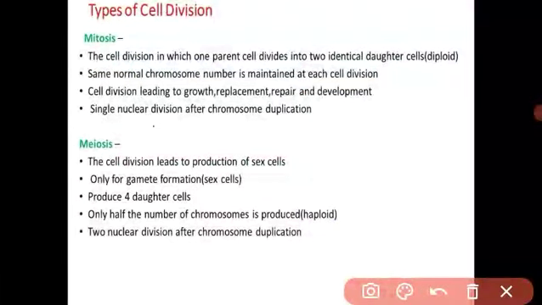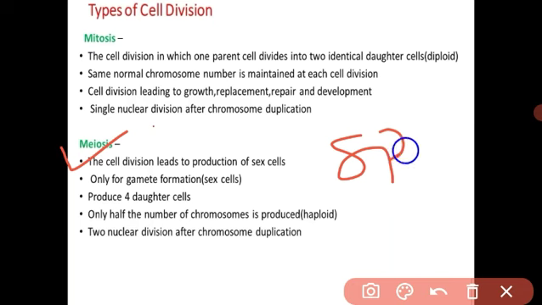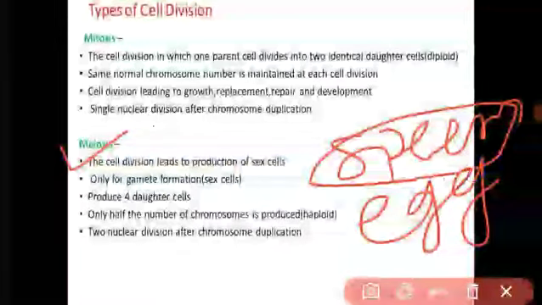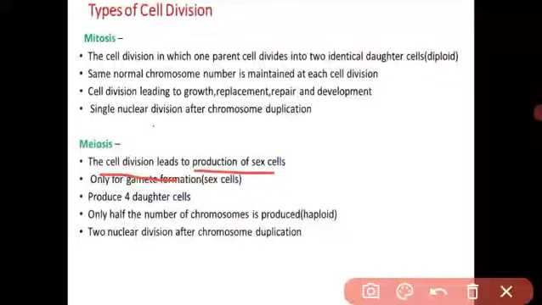The next type of cell division is meiosis. Mitosis divides the somatic cells, meaning body cells, and meiosis is the type of cell division leading to the production of gametes. In human beings, the male has sperm cells and the female has eggs. These cells are produced by the process of meiosis. The cell division leads to the production of sex cells. Sex cells means gametes, reproductive cells.